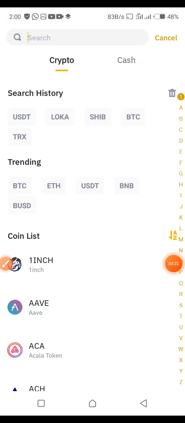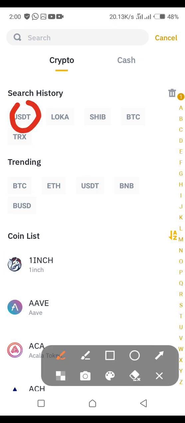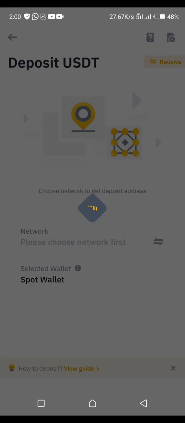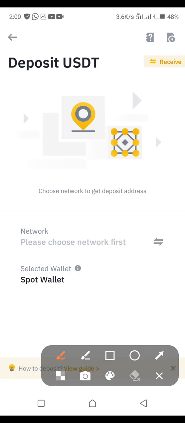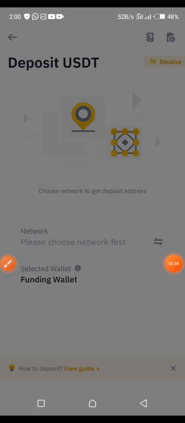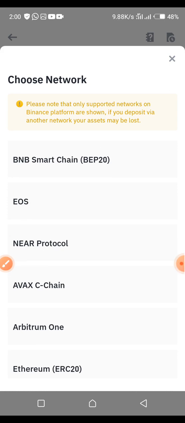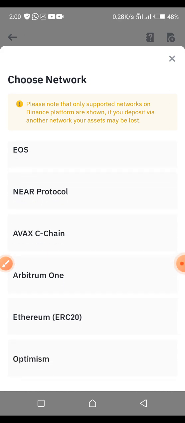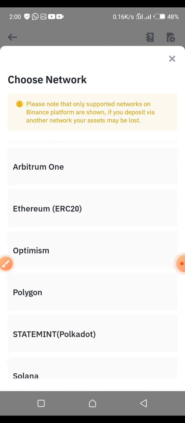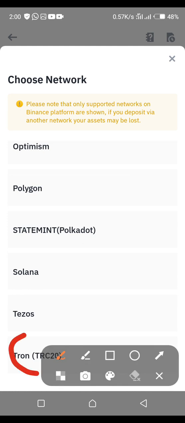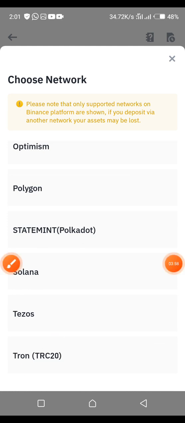Choose USDT, that's the currency we are using, so click on USDT right there. If it's not there, you need to search for it in the search bar. Once you have it, just click on it and then you will see Deposit USDT. Now it will open the networks for you. We are using Tron TRC20. This is our network, so you need to scroll to get to that one and then select it.